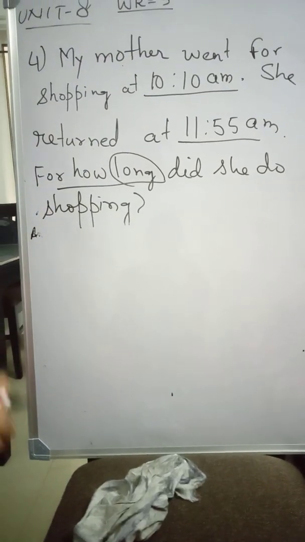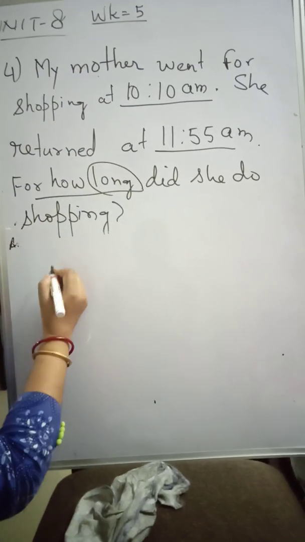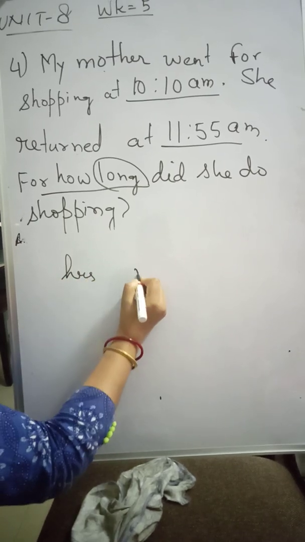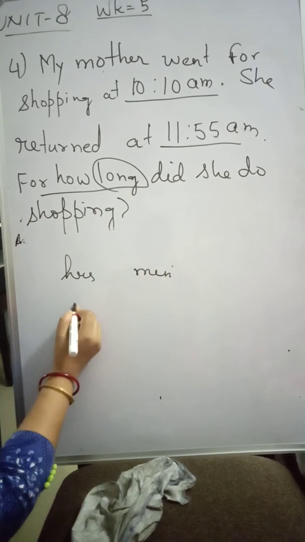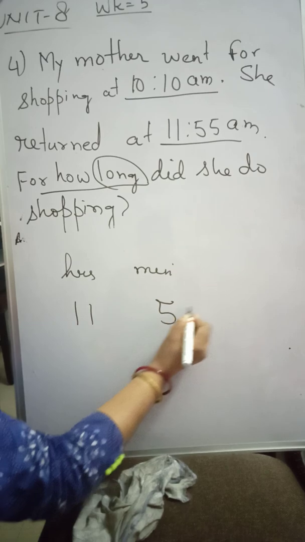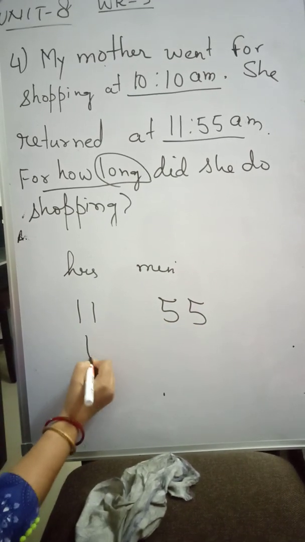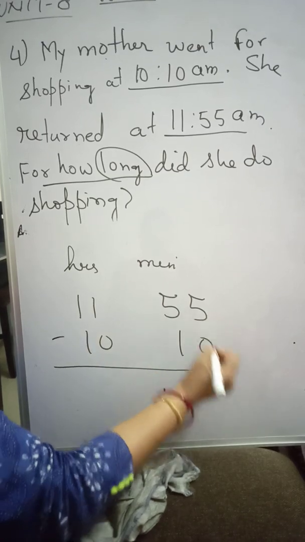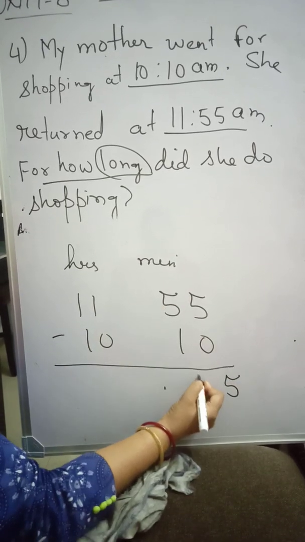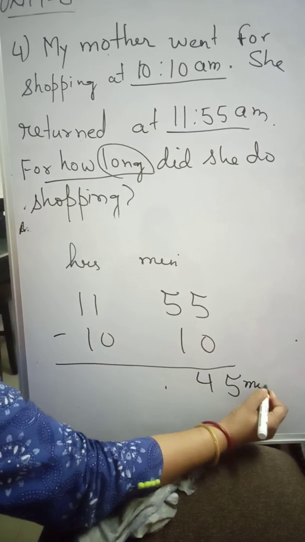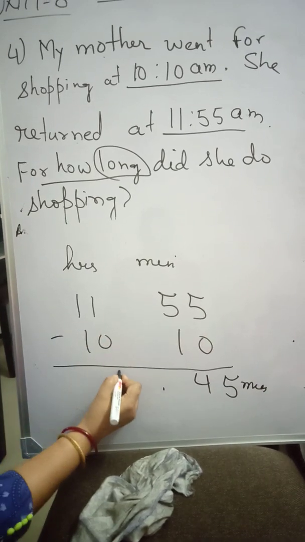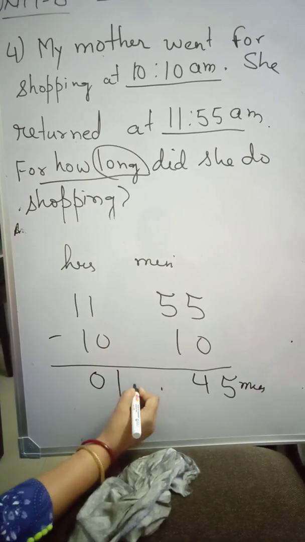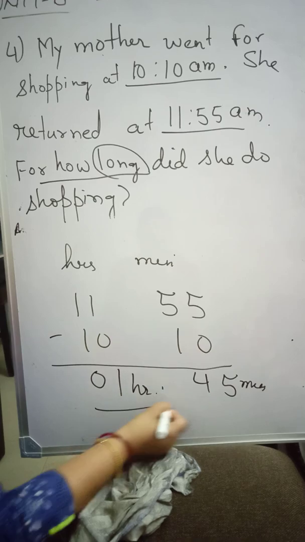So here, hours and minutes. It is 11 hours 55 minutes and 10 hours 10 minutes. Subtract: 5 minus 0, 5; 5 minus 1, 4, so 45 minutes; 1 minus 0, 1; 1 minus 1, 0. So 1 hour 45 minutes.